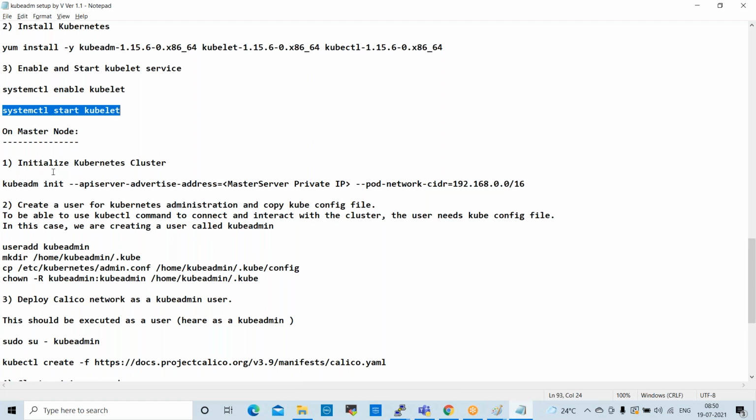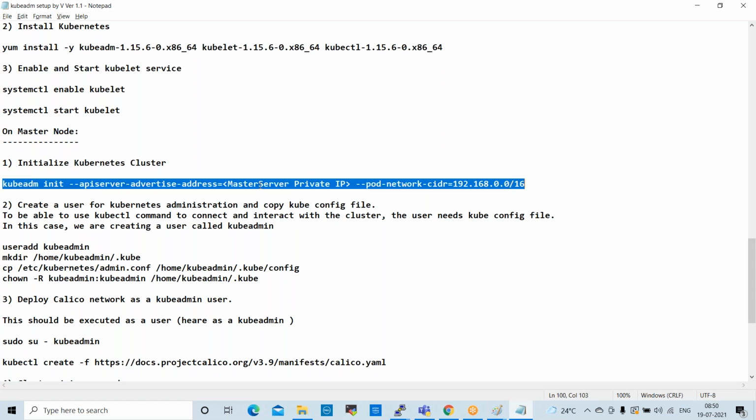The first one is initialize Kubernetes cluster. So copy this entire command, the entire line. Here we need to change the private IP. We need to give the private IP of your master server. So copy this.